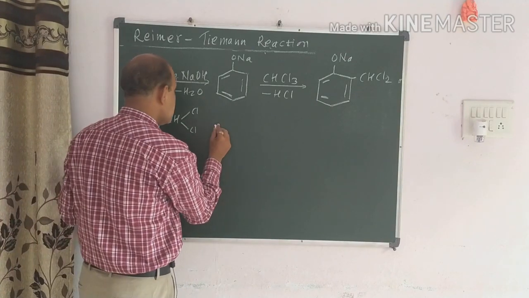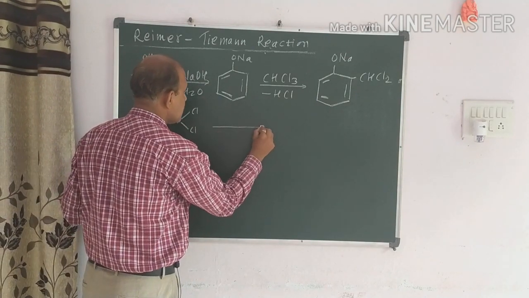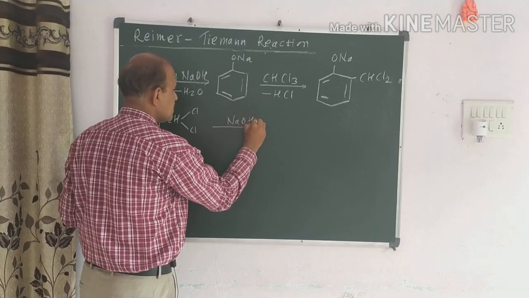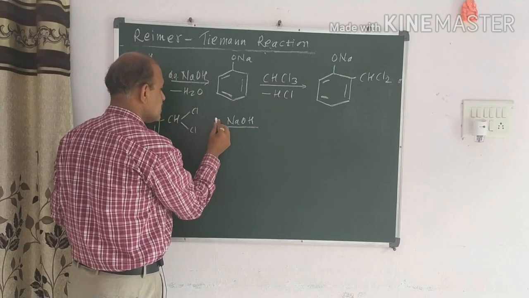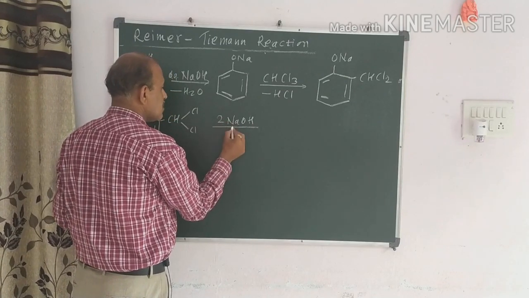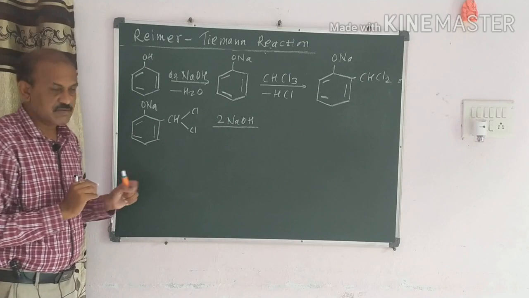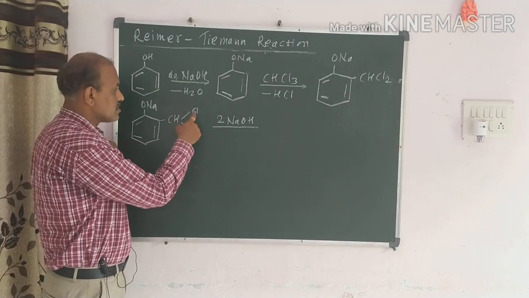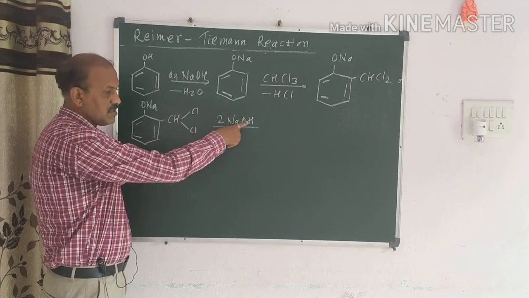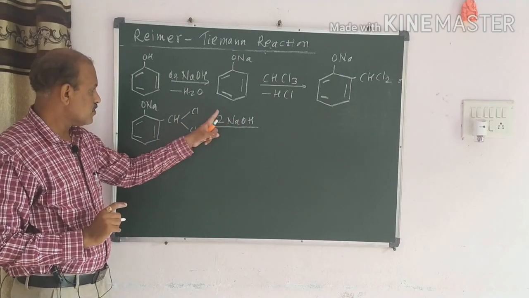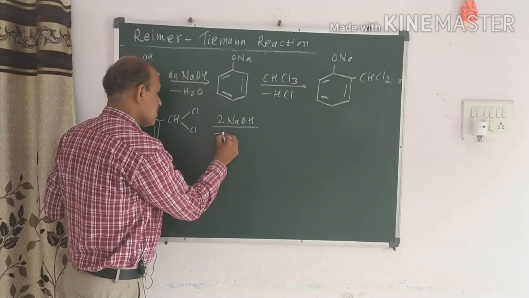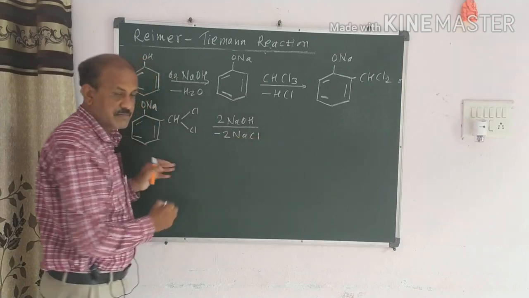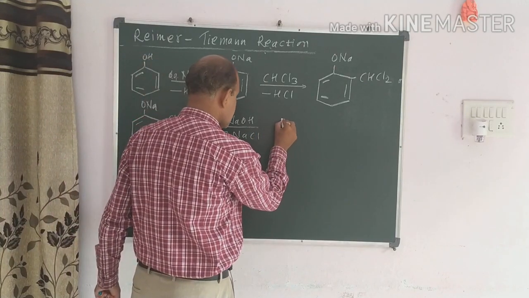Again it reacts with the aqueous solution of NaOH. So I can write here NaOH. It is aqueous in nature. Now when we use this NaOH, this Cl and this Cl are replaced by the OH, and so we get liberated here twice NaCl, and the product which we get here just like this.